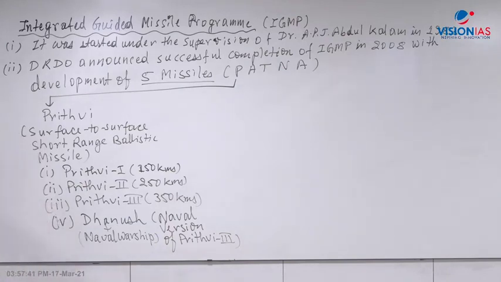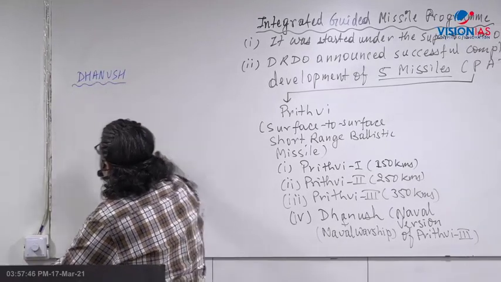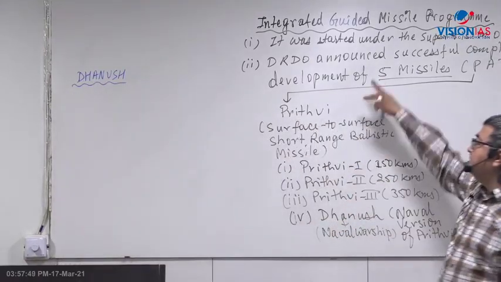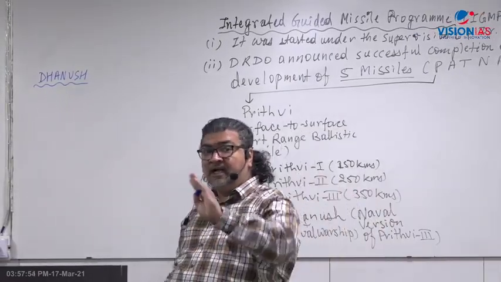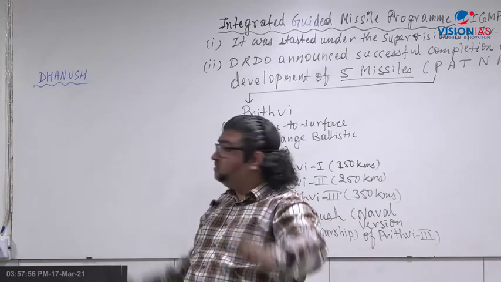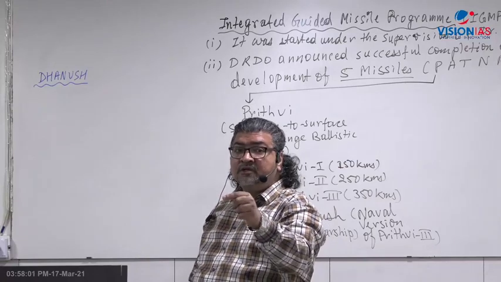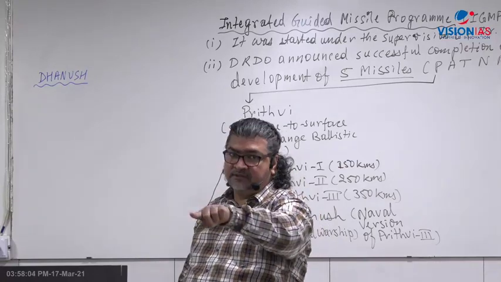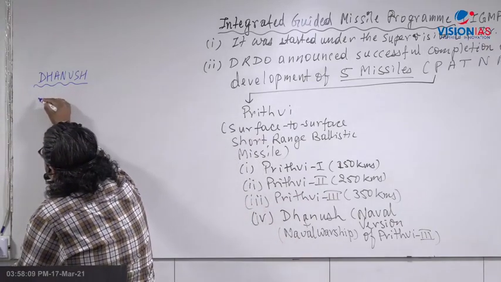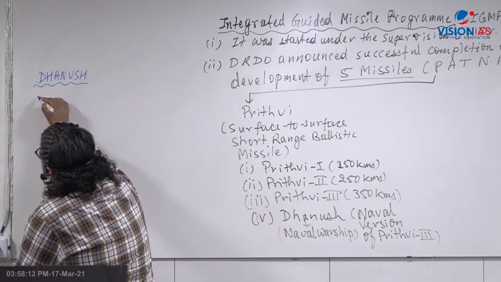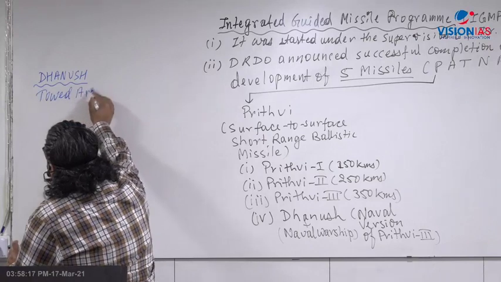There is another Dhanush, I will write it separately. See, one Dhanush is the Prithvi version for the Navy. But recently one more Dhanush has made headlines. The other Dhanush which I am writing is not a missile, but I am giving you an idea that Dhanush has also made headlines in a different context. What is the context here? This Dhanush is basically a towed artillery gun.